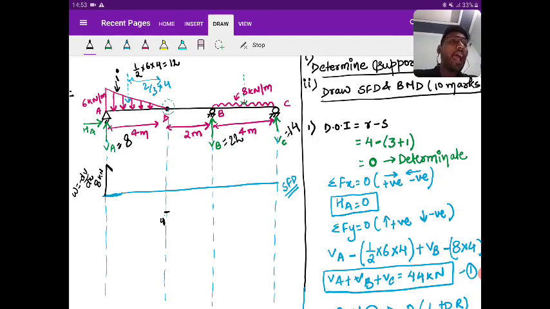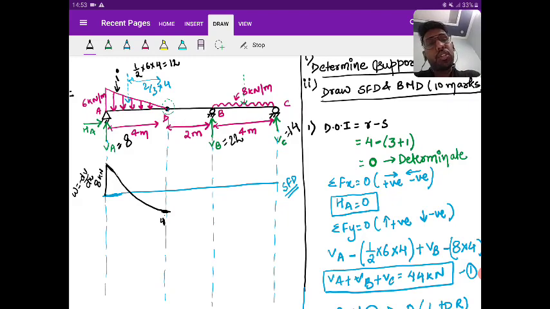Now at D, what is the value of load intensity? Comment. It is 0. If the value of load intensity is 0, then the slope of the shear force diagram will also be 0. So the slope is also 0. Getting the point? So now connect with a smooth curve.